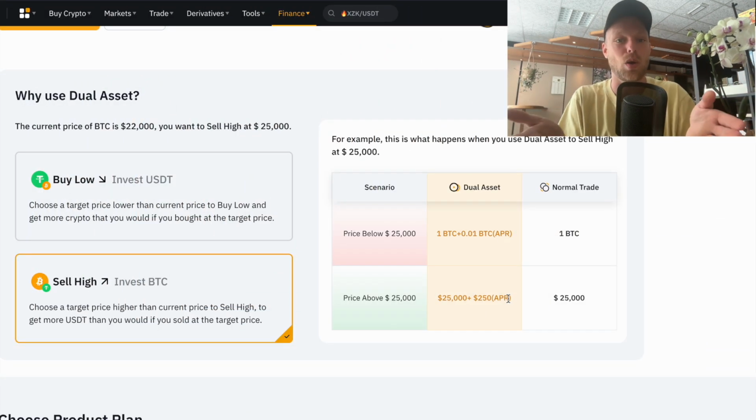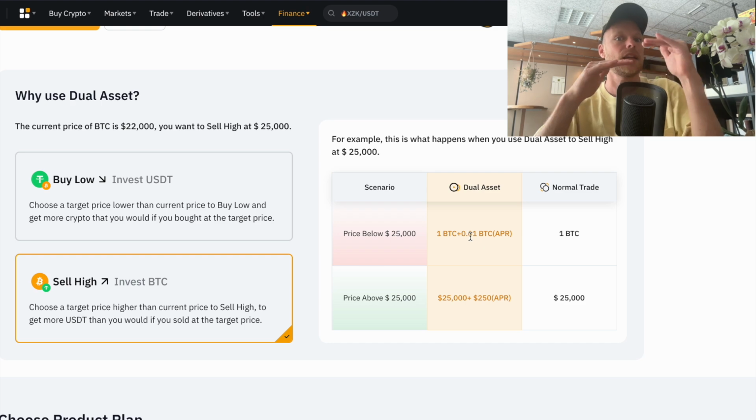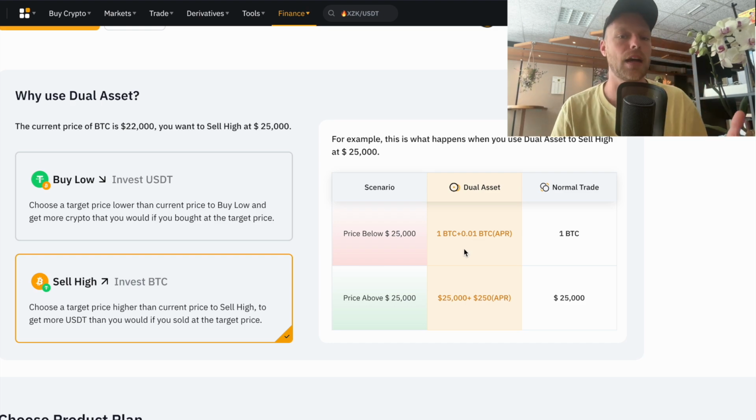So if the price of Bitcoin, for example, stays the same in 8 hours, so the price is 25,000 and in 8 hours the price is again 25,000, then you actually made 250 US dollars profit, or maybe 0.01 Bitcoin, depending on if we are slightly above or slightly below 25,000 US dollars. So for low volatile market conditions, this is a great option to earn basically a passive income.